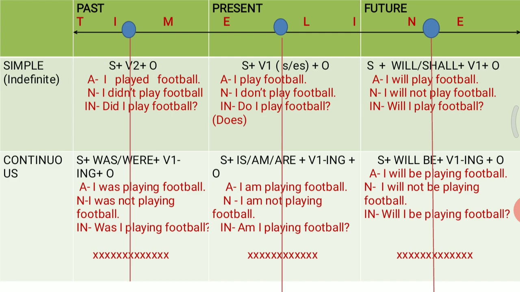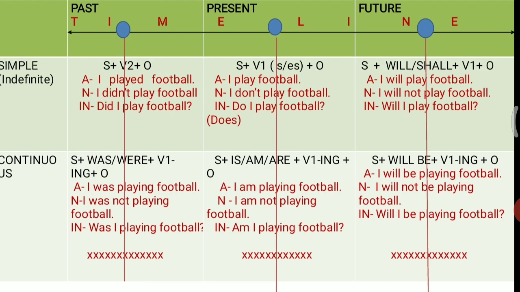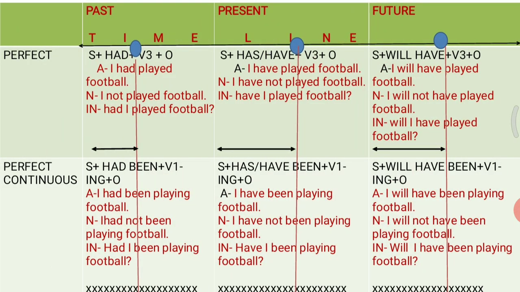Now let us move on to our next tense, that is past perfect tense. Now here the sentence structure is subject plus had plus third form of the verb plus object.